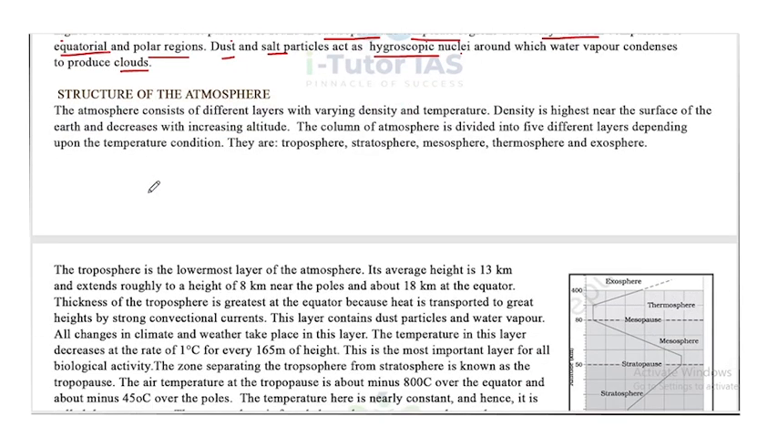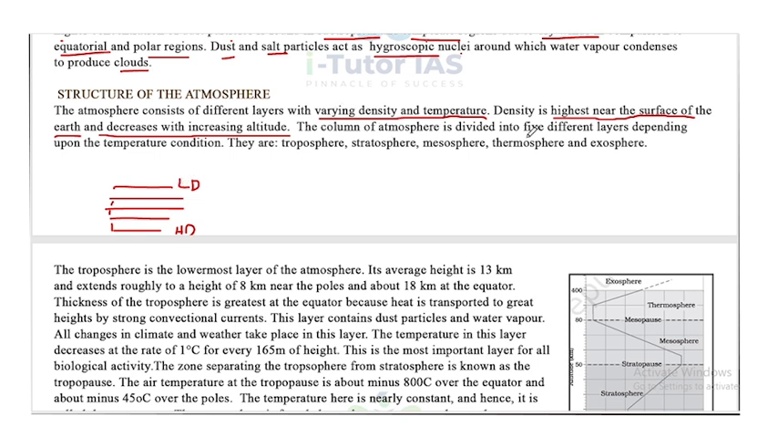Now, the structure of the atmosphere. The atmosphere consists of different layers with varying density and temperature. Density is highest near the surface of the earth and decreases with increasing altitude. If this is the surface of the earth, then the density is high here and low at the top. These are some of the layers of the atmosphere.